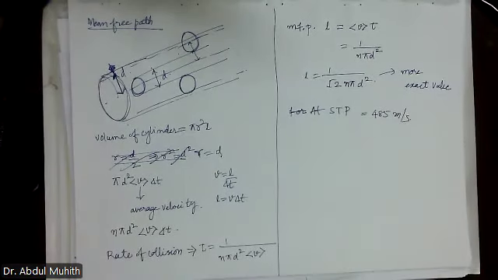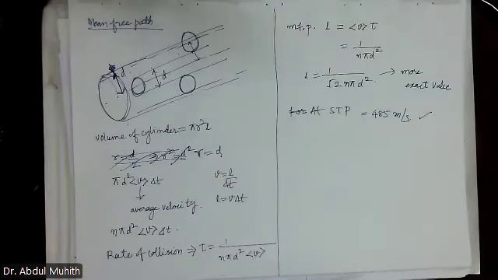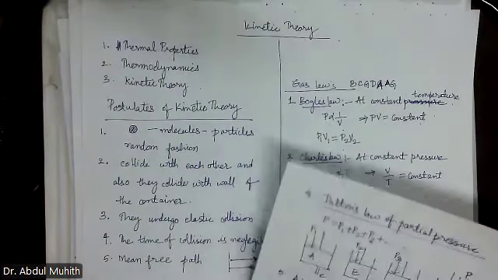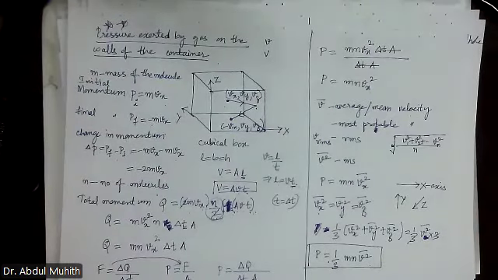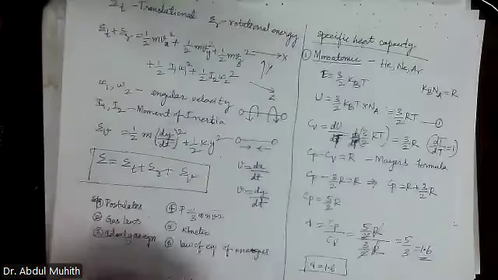Just remember this value. Anyways, I will do a quick recap. Is it clear, all of you? Tomorrow, same time you have to join, all of you. So we started with postulates. Then we went with the gas laws, ideal gas equation. Then pressure exerted by the gases on the walls of the container. Then kinetic interpretation of temperature. Then law of equipartition of energy. Then specific heat capacity: monoatomic, diatomic, polyatomic. Then the last one, that is mean free path.